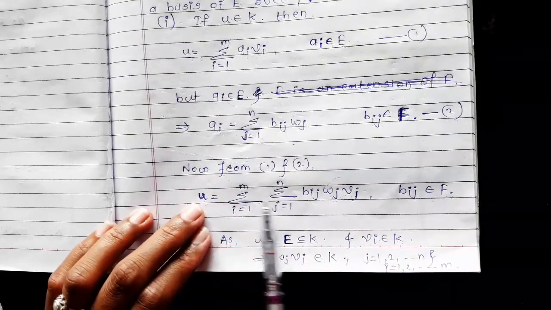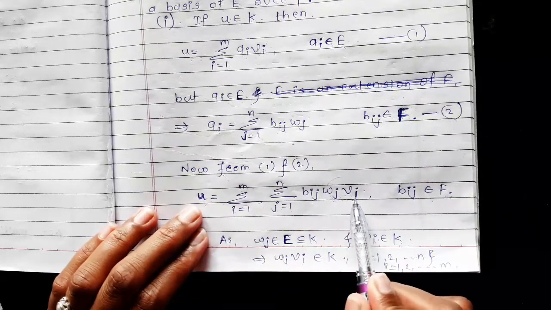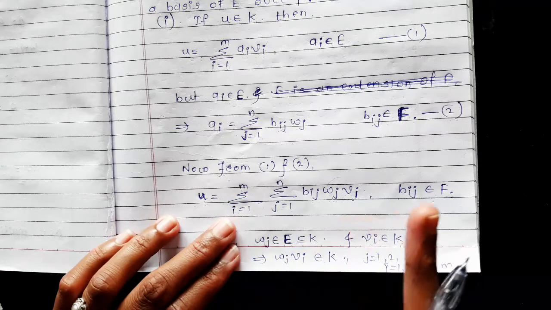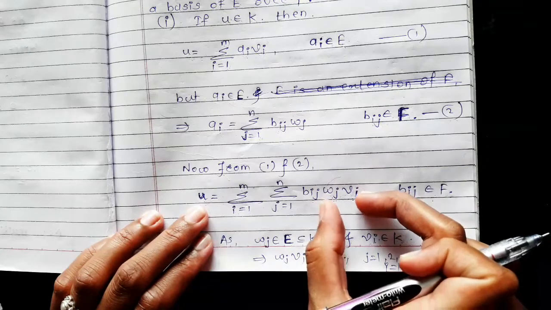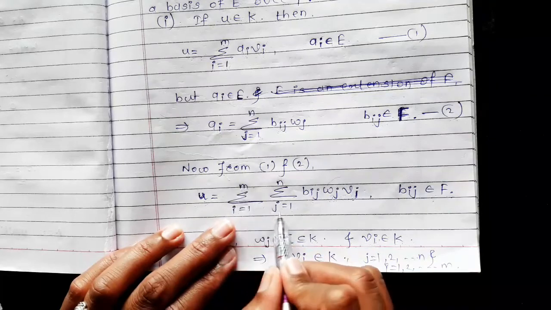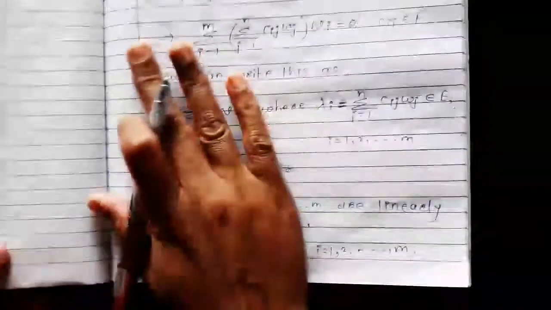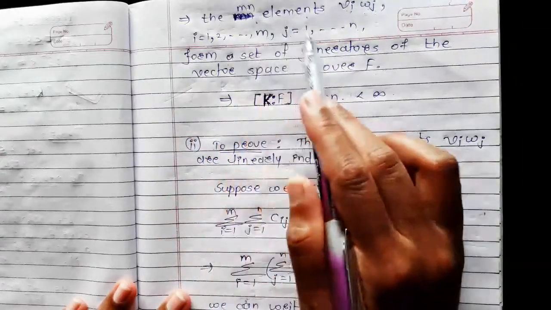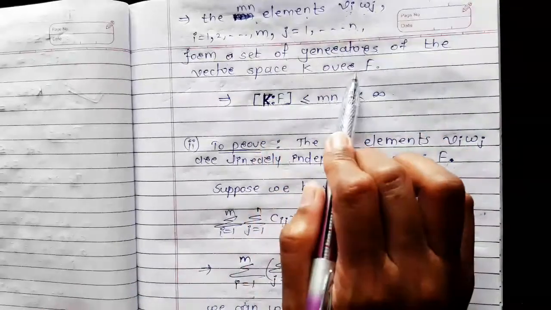So u is expressed as a linear combination of Wj Vi. Therefore the set of Wj Vi, j running from 1 to n and i running from 1 to m, forms a generating set for K because the arbitrary element of K can be expressed as a linear combination of Wj times Vi. And how many elements are these Wj times Vi, i running from 1 to m and j running from 1 to n? So total mn elements in the generating set of field K. This implies the mn elements Vi Wj, i running from 1 to m and j running from 1 to n, form a set of generators of the vector space K over F.